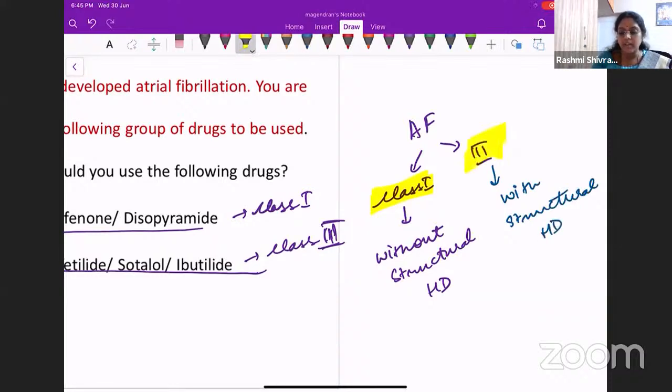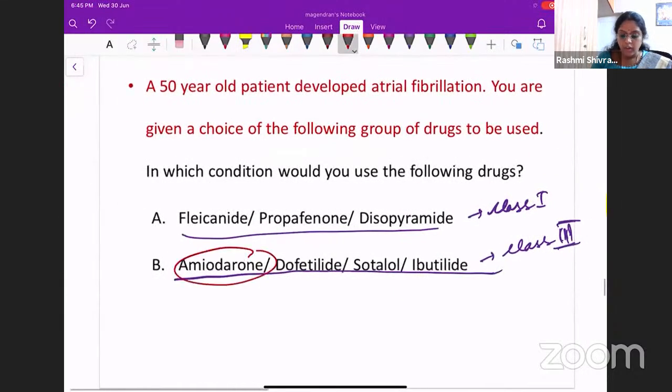This is very, very important. If the patient is having a structural heart disease and develops atrial fibrillation, you will prefer giving the patient amiodarone or dofetilide or sotalol. But if the patient does not have any underlying structural heart disease, but is developing atrial fibrillation, then you will give the patient class 1 drugs: flecainide, propafenone or disopyramide.